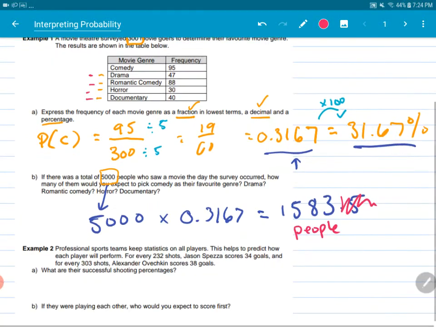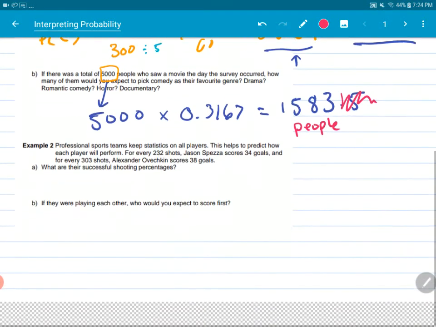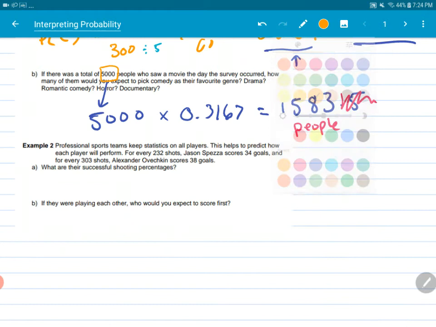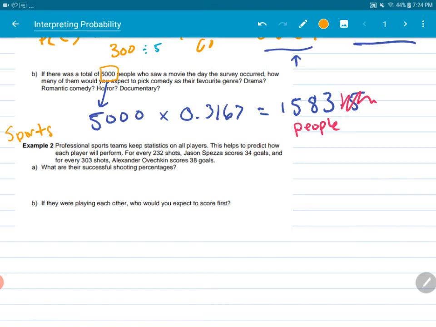Let's try example 2. So now we can take this and turn it into, what if we can apply statistics and probability to sports, right? Because that's another application of probability in real life. Professional sports teams keep statistics on all players. This helps to predict how each player will perform. For every 232 shots, Jason Spezza scores 34 goals, and for every 303 shots, Alexander Ovechkin scores 38 goals. What are their successful shooting percentages?